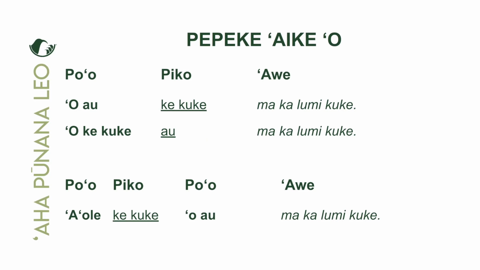And for the second sentence, 'ole will go in the first po'o position, followed by the piko, which is au, or wau, followed by the po'o, which is 'o ke kuke, and then followed by the 'ā'ī, which is the same, makalumi kuke. Let's take a look. Pololei. 'Ole wau or 'ole au 'o ke kuke makalumi kuke. Maika'i loa. Good job tonight, 'ohana.